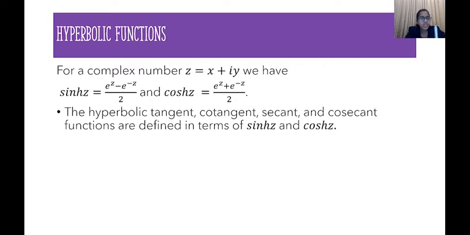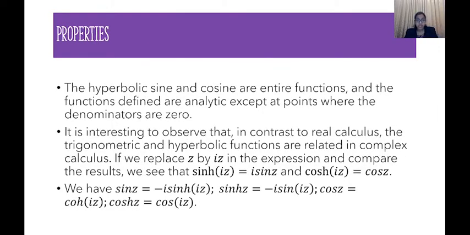So if you replace z by iz in the expression and compare the results, we can easily see that sinh(iz) is i sin z. You can verify it using the exponential definition. So sinh(iz) is equal to i sin z and cosh(iz) is equal to cos z.